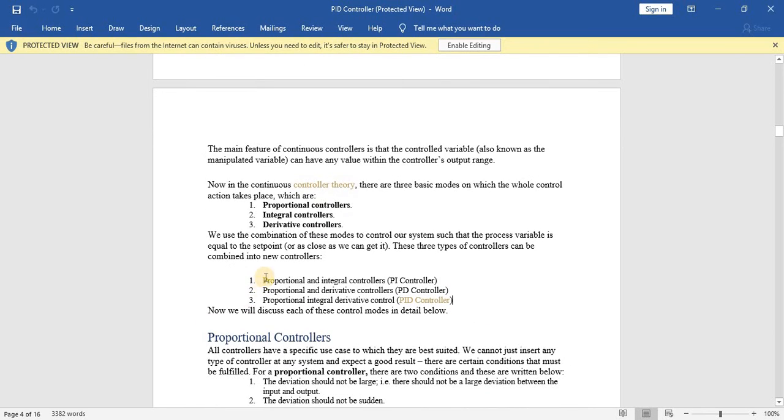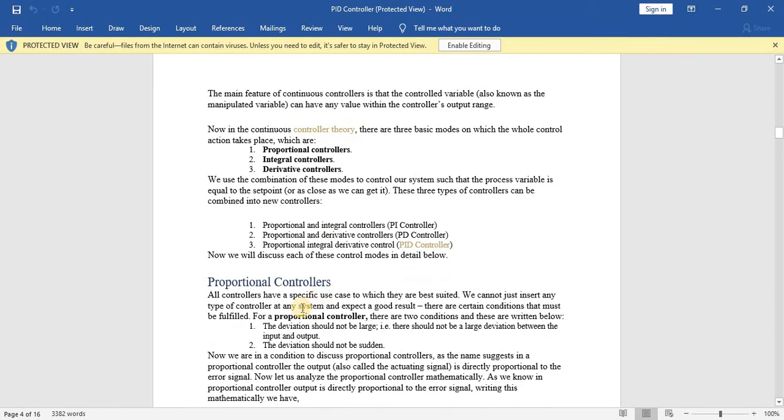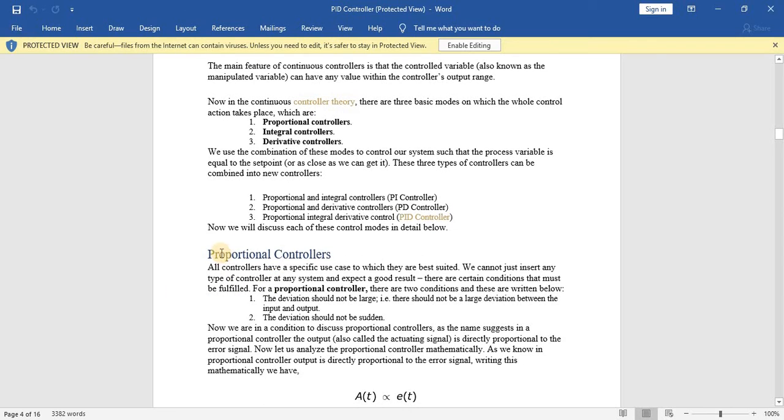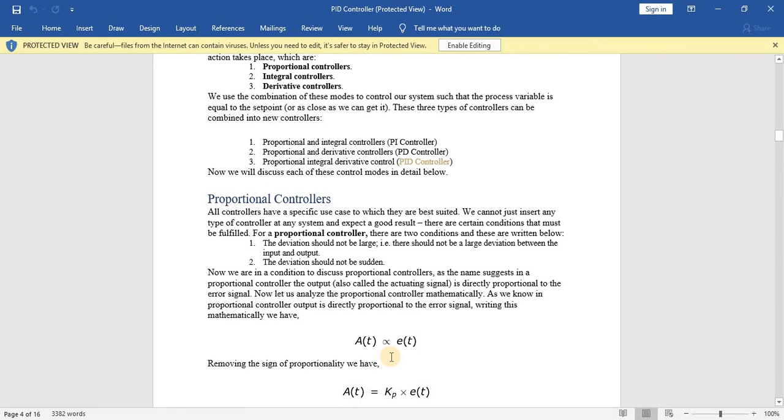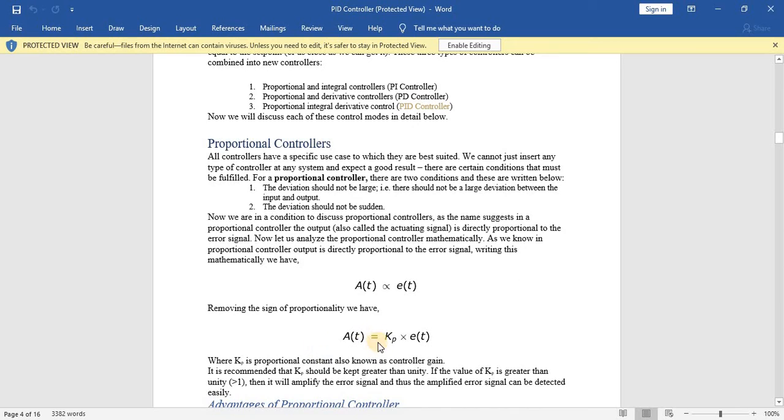Okay, so we are going to discuss these controllers in a very deep manner. This chapter is totally based on PID controllers, their tuning, applications, and somewhat simulation, and real-time applications. First of all, we are going to have a look at the proportional controller. This proportional controller will produce an output which is proportional to the error signal. You can see here the output is proportional to the error signal. This Kp is the controller gain.